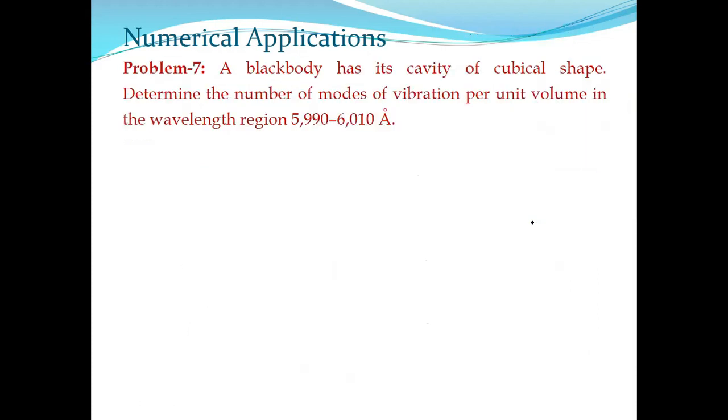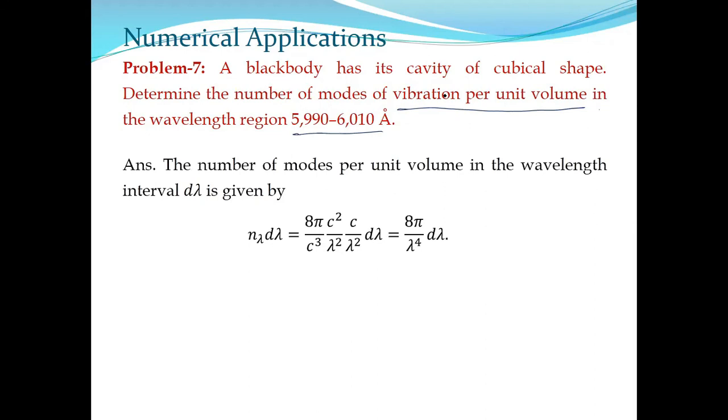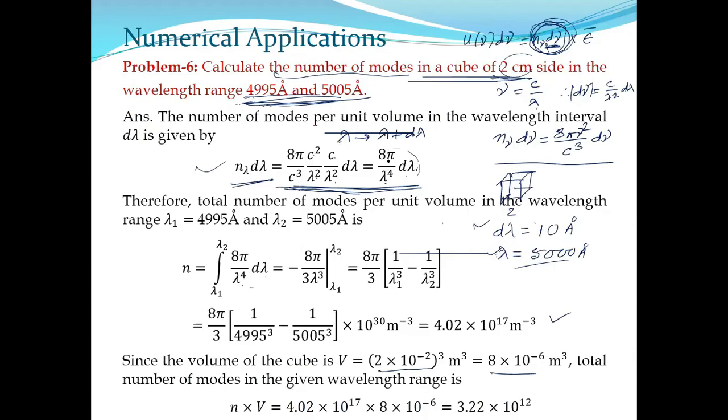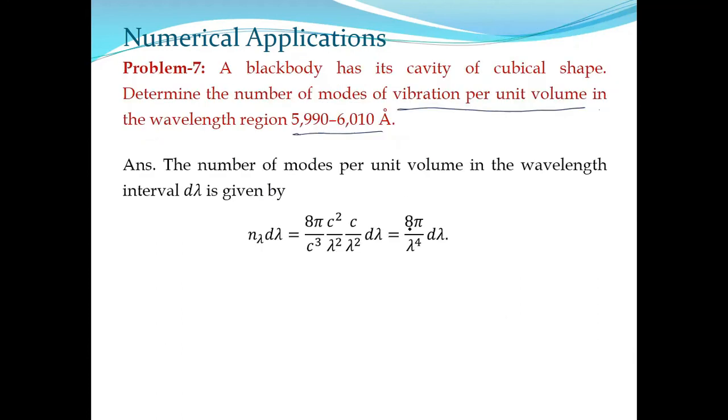So, the same question without integration: the blackboard has a cavity of cubical shape. Determine the number of modes of vibration per unit volume. They are asking per unit volume, so there is no need to multiply with the volume. Only the integration is the problem. So if I use the same trick as before, n lambda d lambda will be 8 pi by lambda to the 4 d lambda. This is our formula for the number of modes per unit volume.